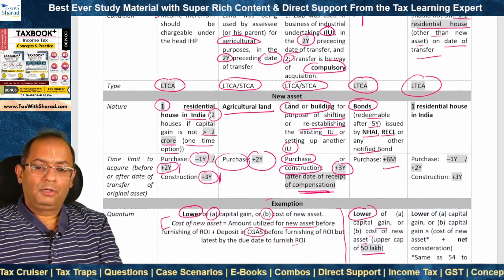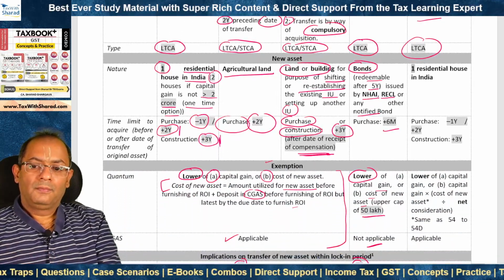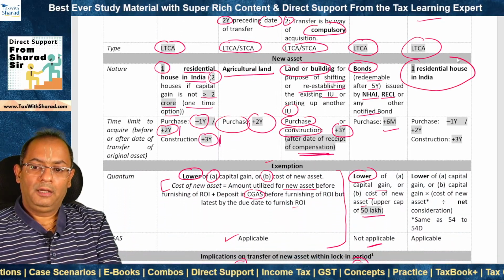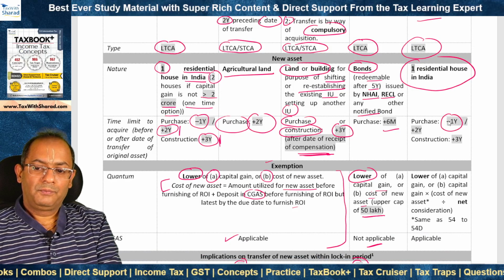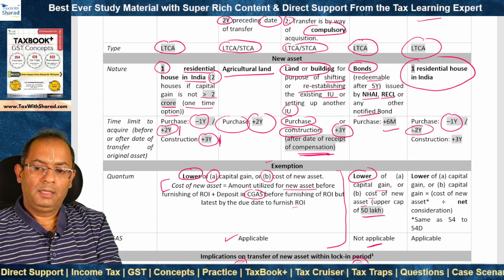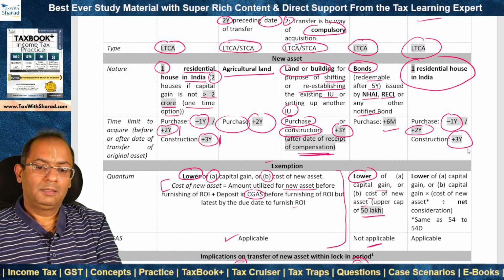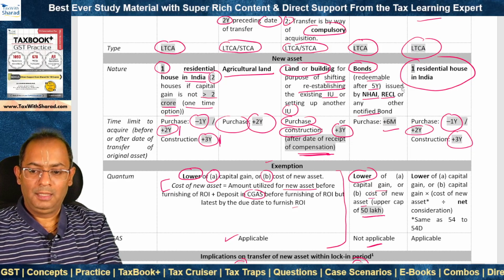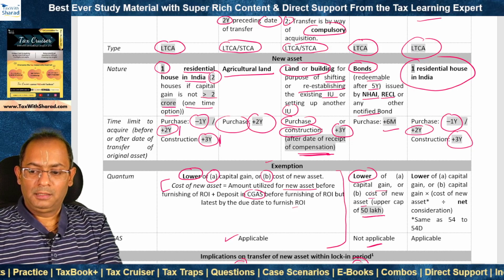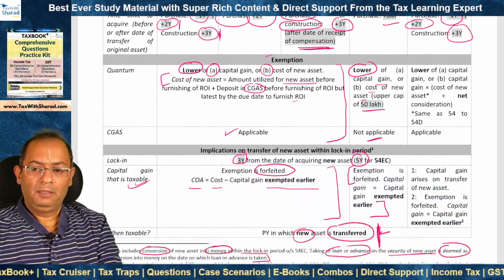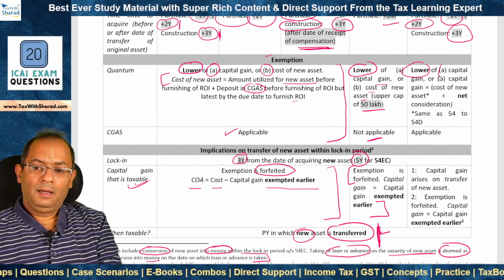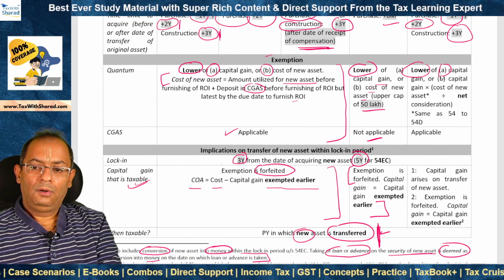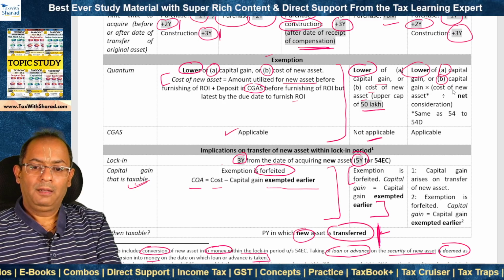For exemption, what needs to be purchased is one residential house in India. This is the new asset. And this can either be purchased 1 year before or 2 years after, or constructed 3 years after the date of transfer of original asset. If this condition is satisfied, then exemption can be claimed under section 54F, which is lower of either the amount of capital gain or proportionate capital gain.